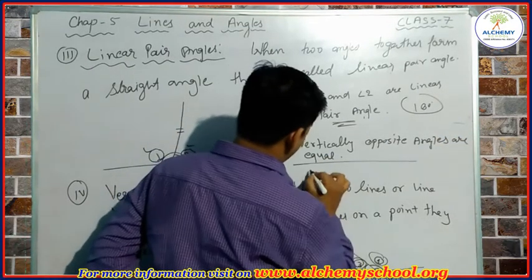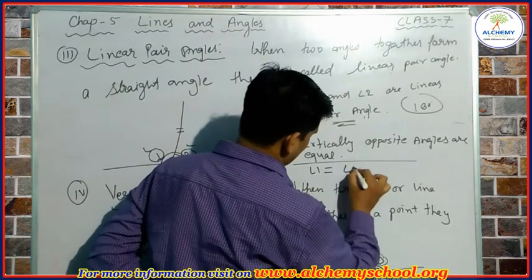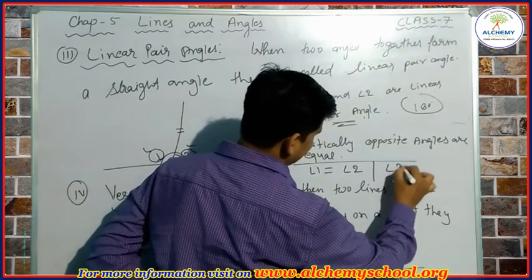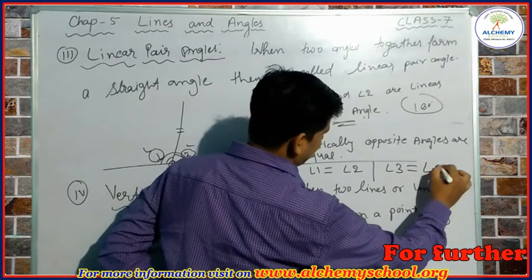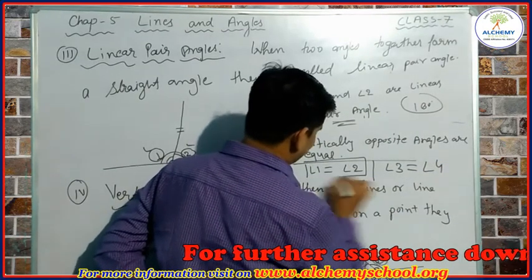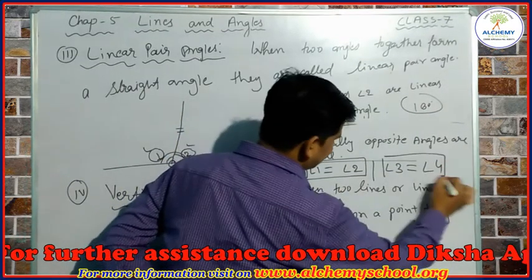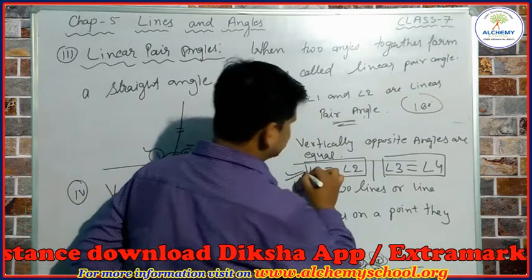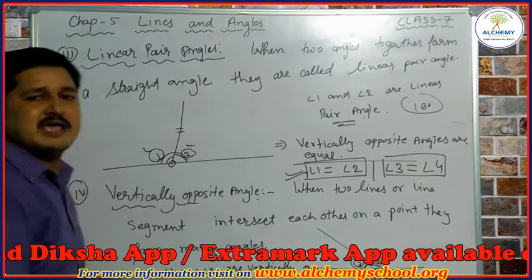It means angle 1 is equal to angle 2 and angle 3 is equal to angle 4.